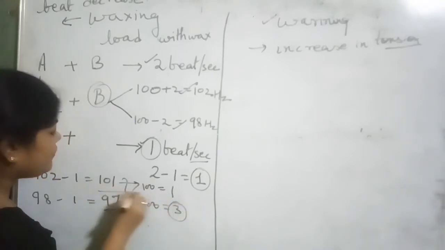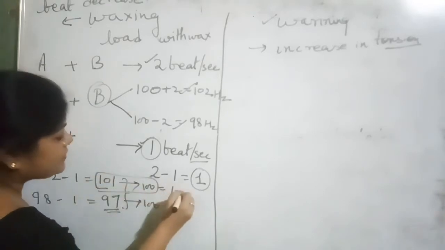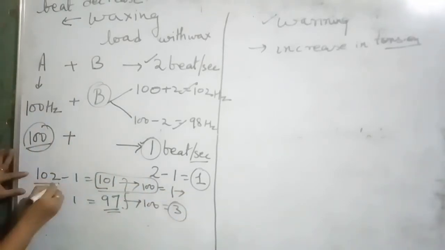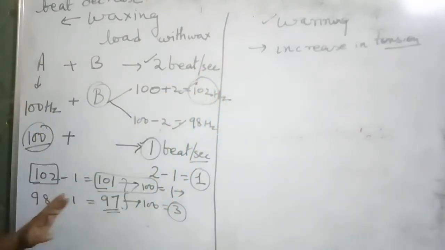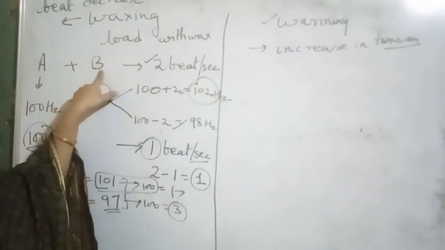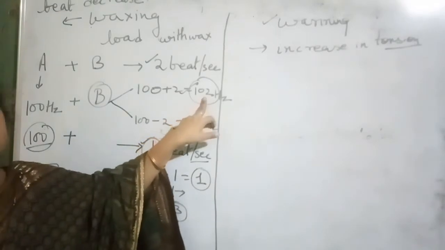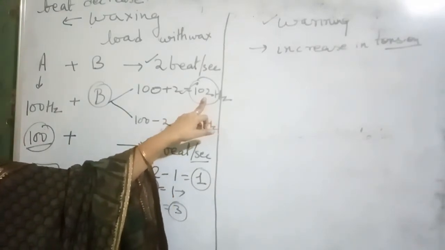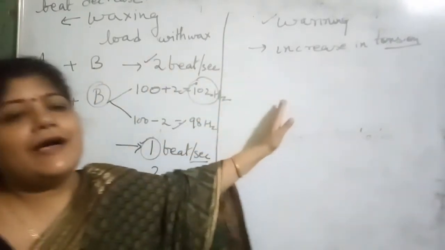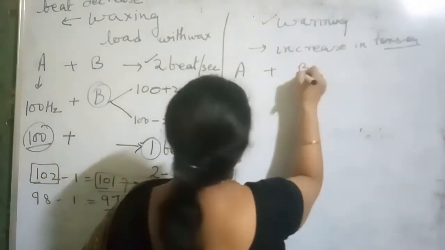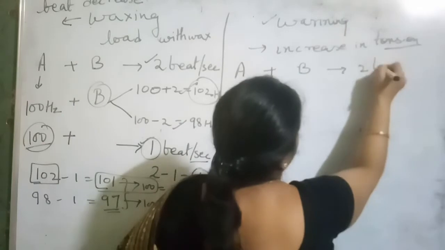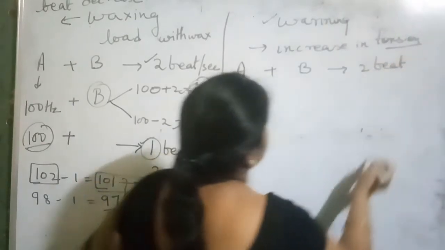So, in case of 101, we get the difference of 1. And in that case, we have the frequency is 102. So, our original answer, that is the original frequency of B is 102. Okay. Now, in case of waning, what happens? For example, again we have the tuning forks A and B. When they tune together, they produce beats of 2 beats per second.